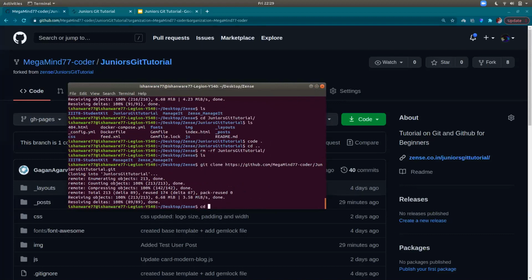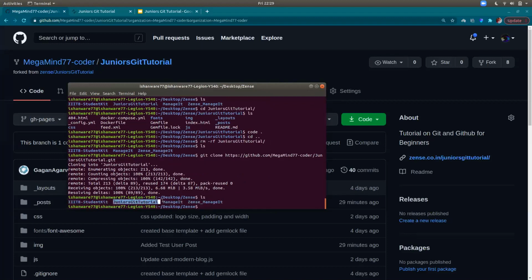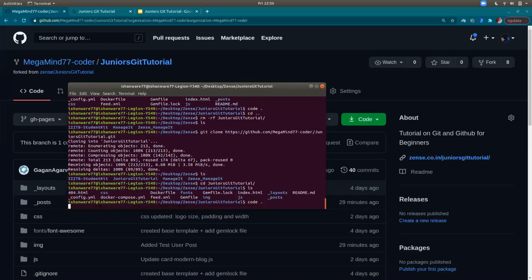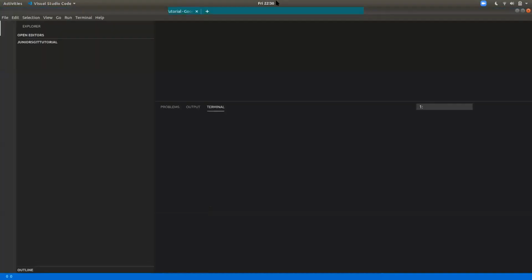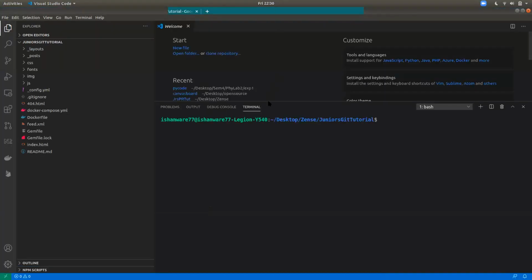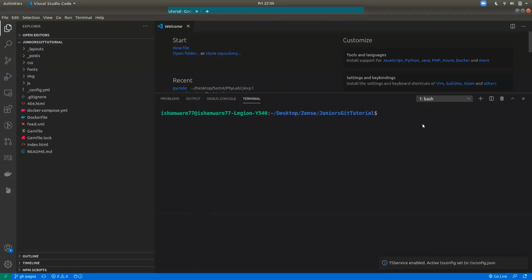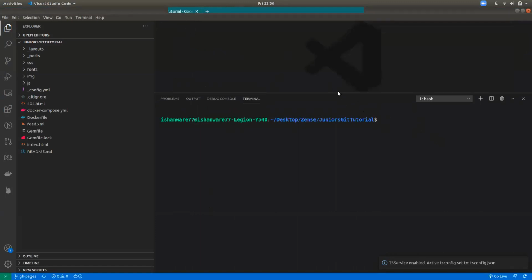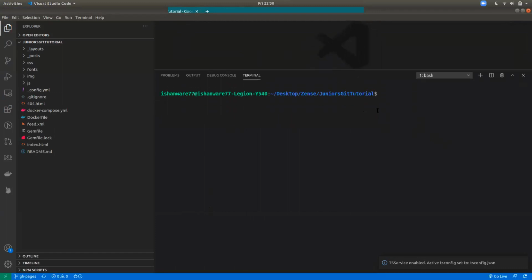Now I will cd into the repository. See, it's been downloaded here. I will now cd into it. Someone asked what rm is. rm is used to delete stuff. Remove. rm stands for remove. That's a Linux command, again, nothing related to Git. It's just a Linux command.